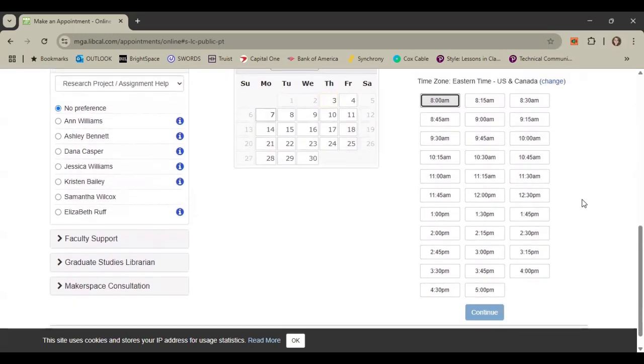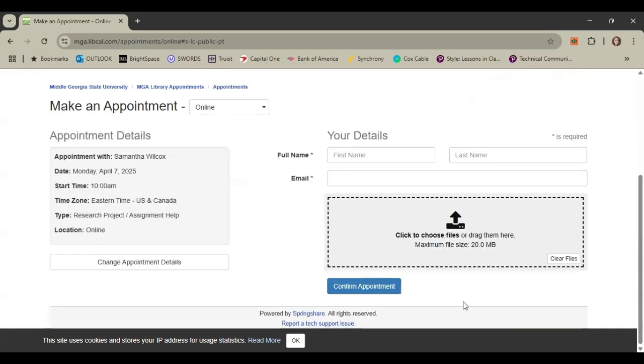There's a ton of appointment times available. So say you wanted to meet Monday at 10 a.m. You click continue, and then it asks your details: your name, your email, and you can upload your essay here. And then you will click confirm appointment. I'm not going to do that, but that's what you will do for confirming your appointment. And then you will come right back here to meet with your online librarian.